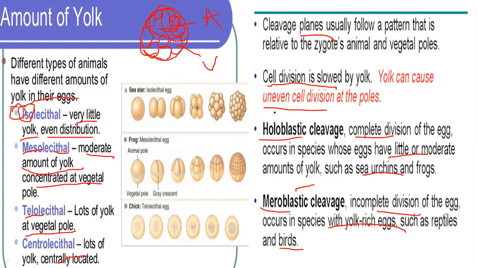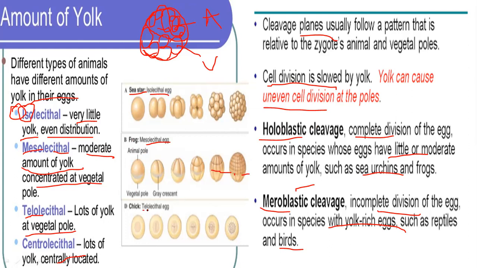Human beings come under holoblastic cleavage, not incomplete cleavage. You can see here in the starfish, isolecithal yolk is present, so there is equal distribution and equal cleavage in all the cells. But in the mesolecithal cell, because the yolk is concentrated on the vegetal pole, the division there is very slow: there is less division at the vegetal pole but more in the animal pole.